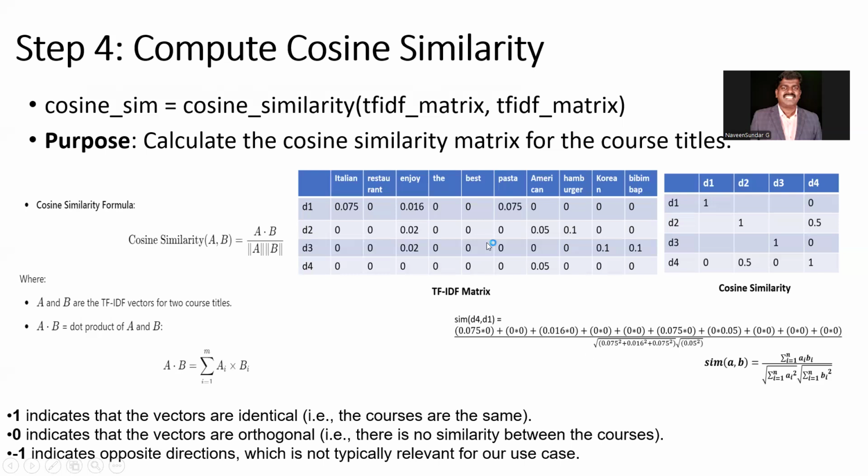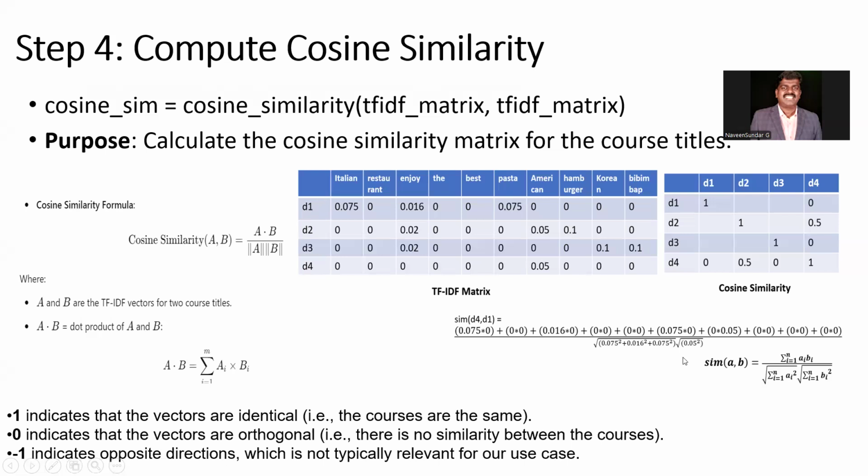In the denominator, we put the root of 0.075 square plus 0.16 and 0.075, likewise all of that, and then again the root of 0.05. This is how we put the numerator and denominator to find the similarity measure between D1 and D4.